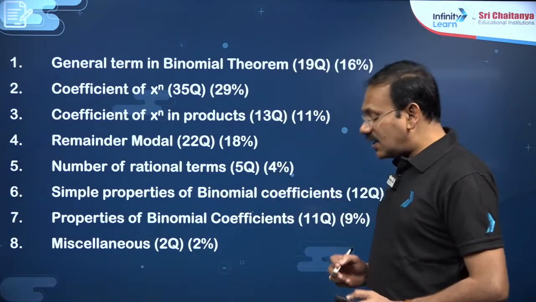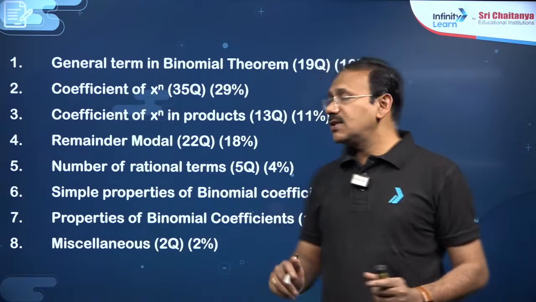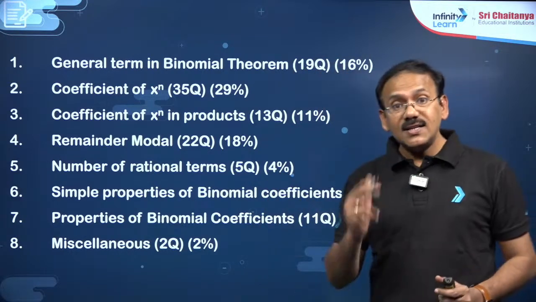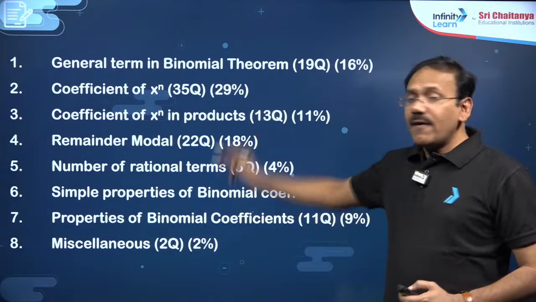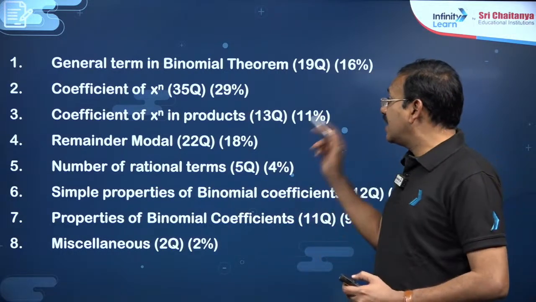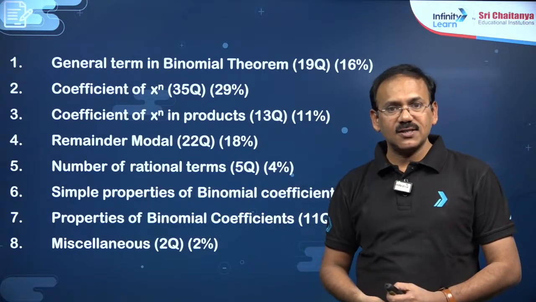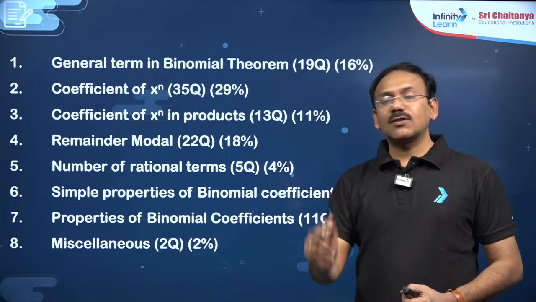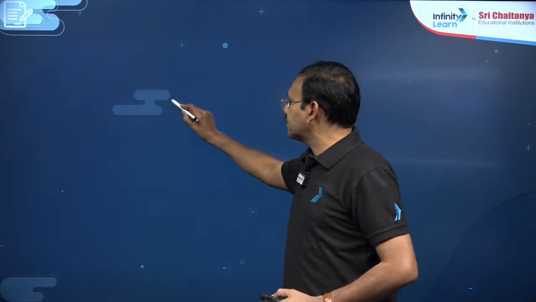If you know the general term in binomial theorem, you can answer 19 of those 120 questions. Then the coefficient of x power n model has 35 questions, almost 30 percent, dear students.